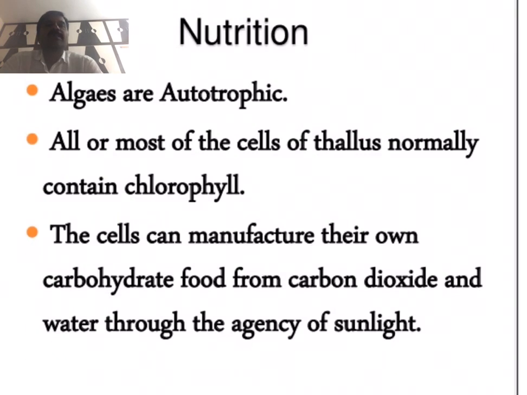So the cells can manufacture their own carbohydrate food from carbon dioxide and water in the presence of sunlight. This process is called photosynthesis. The chlorophyll and the remaining pigments also participate in the process of photosynthesis and prepare the food materials by themselves.